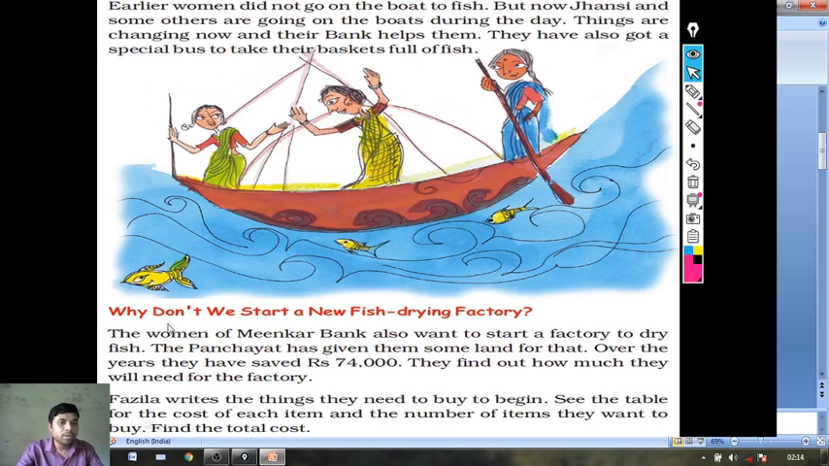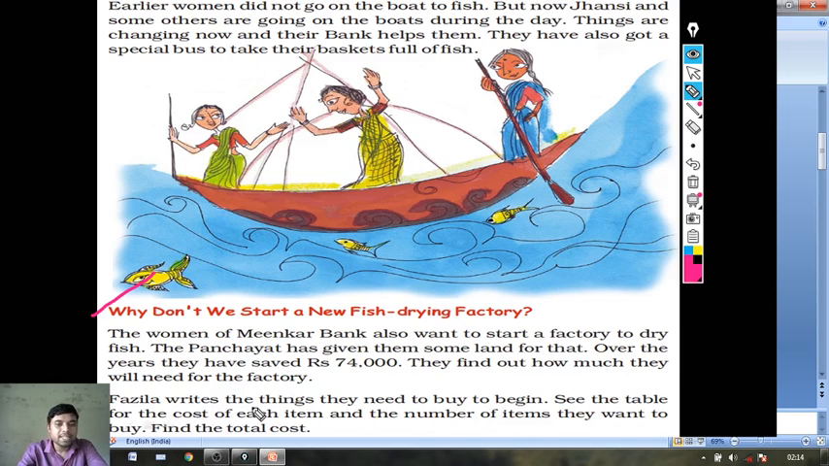We'll start from here. Why don't we start a new fish drying factory? The women of Minkar Bank also want to start a factory to dry fish. The Panchayat has given them some land for that. Over the years they have saved rupees 74,000. They find out how much they will need for the factory.